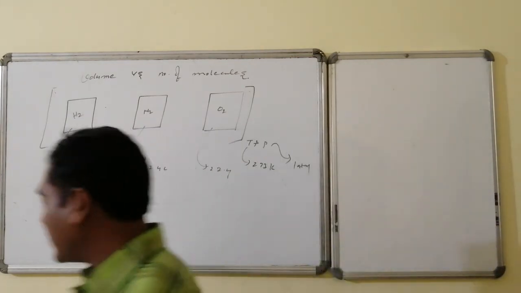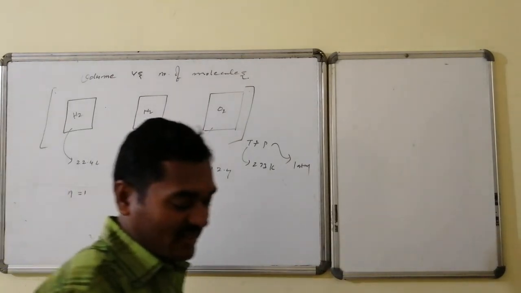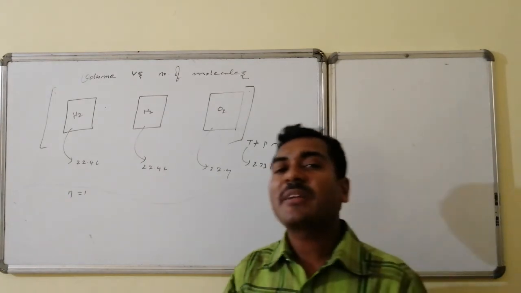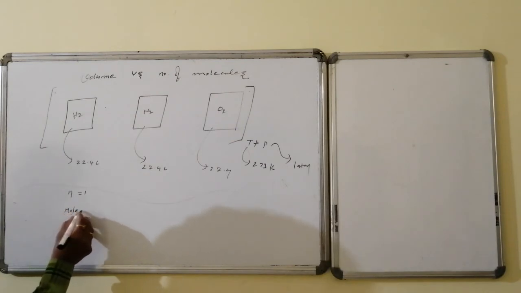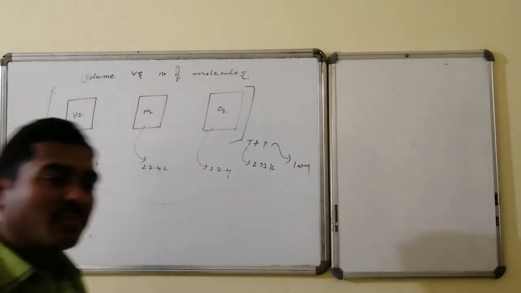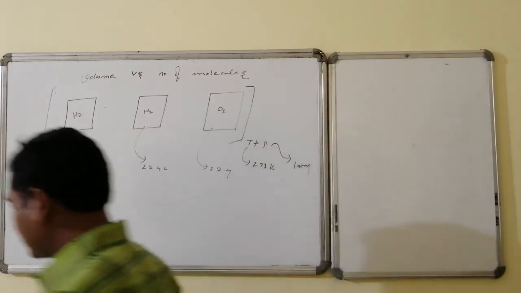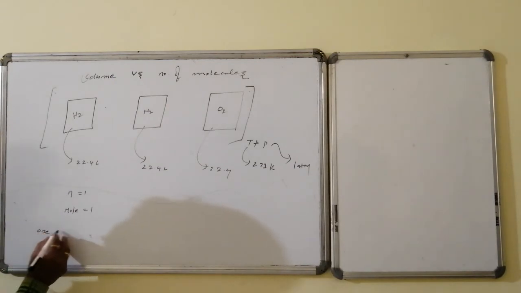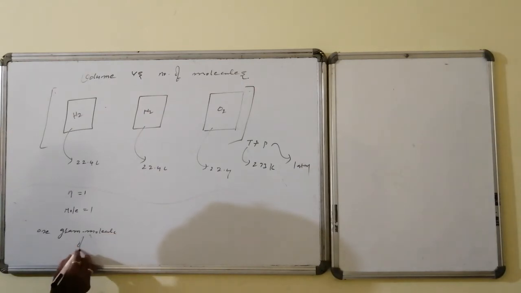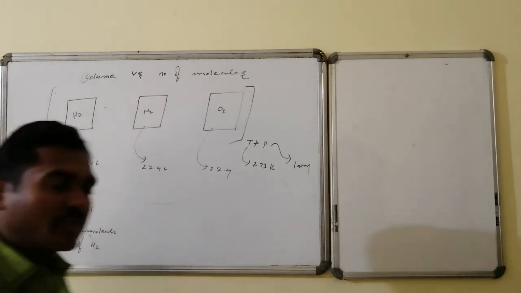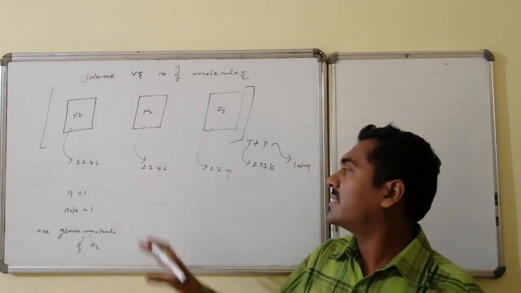So n is equal to 1, the number of moles of hydrogen is 1, that is 1 gram molecule of hydrogen is present.